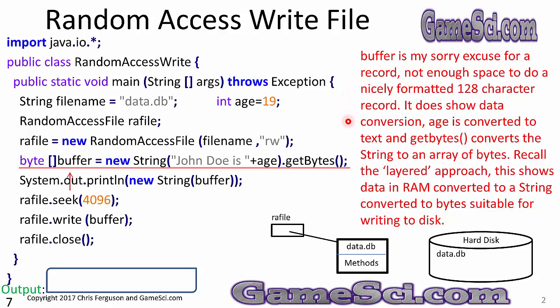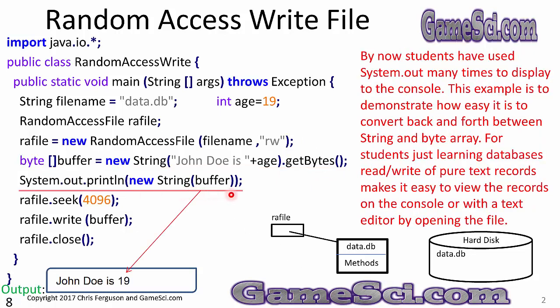It does show data conversion. Age is converted to text and getBytes converts the string to an array of bytes. Recall the layered approach. This shows data in RAM memory converting to a string converted to bytes suitable for writing to disk. So I'm building a string, John Doe is 19. Once I've built that string object, I will convert it to an array of bytes, and that array of bytes will be assigned to the variable buffer.